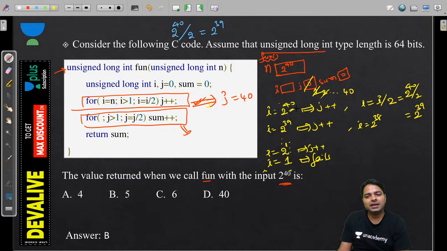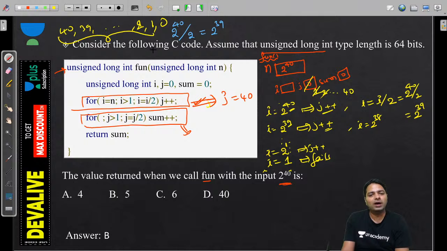When 40 is there, j incremented, 39 is there, j incremented, and so on till 1 you have to get. There is a 2, there is a 1, and there is a 0. 1 means 2 power 0. And from 2 power 40 to 2 power 1, how many times? 40 times, yeah, 40 times.